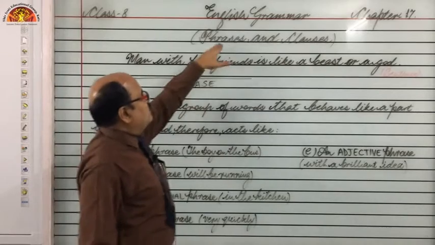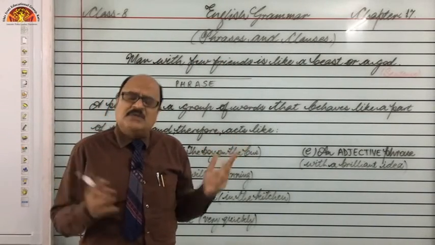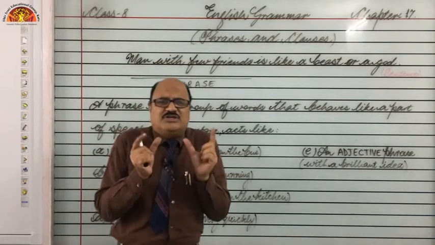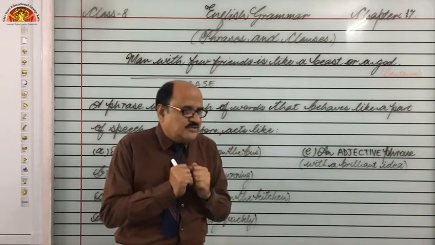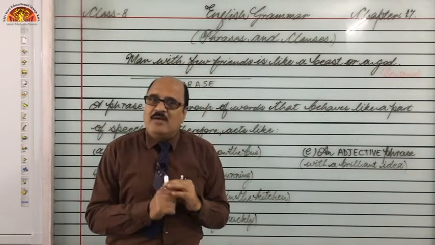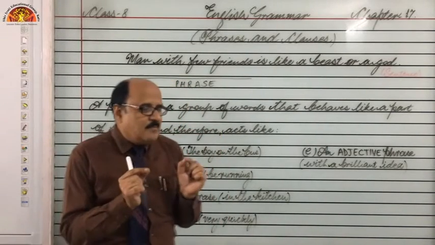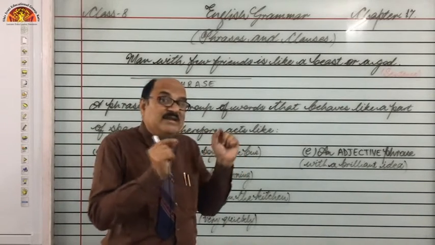First of all, we are going to discuss the term phrase. What is a phrase? Students, a phrase is just a group of words. A phrase is just a collection of words, but it does not make any complete sense.